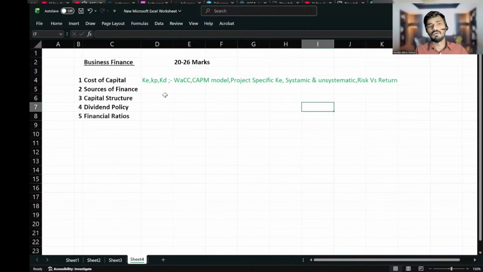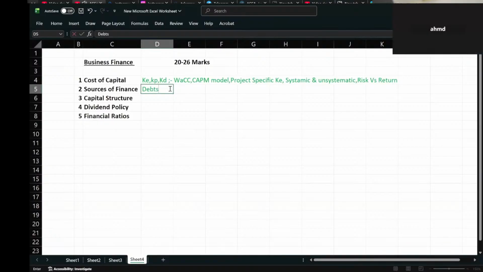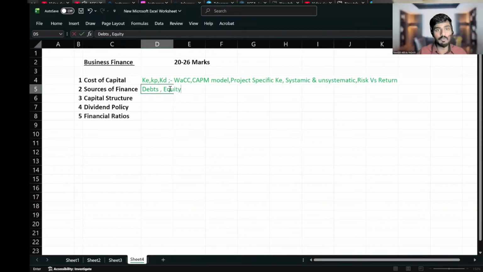Okay, we'll discuss everything. In sources of finance, we'll be discussing the different sources of finance available to a company. So here you have to learn about debt and equity finance, and the methods of raising equity finance. Could you please tell me any methods of raising equity finance?